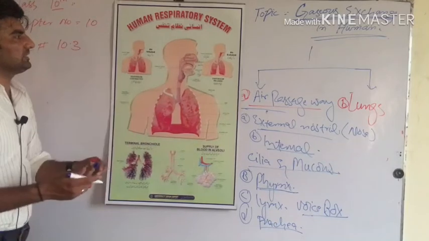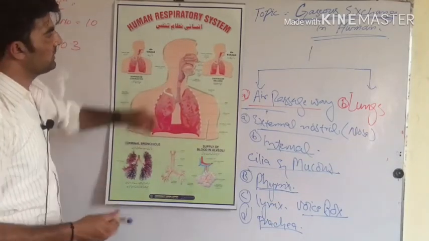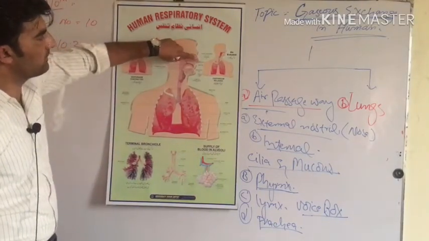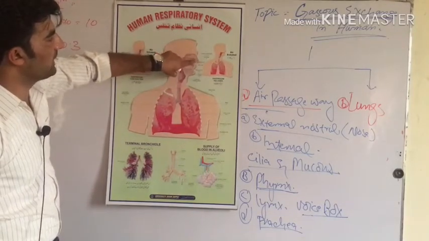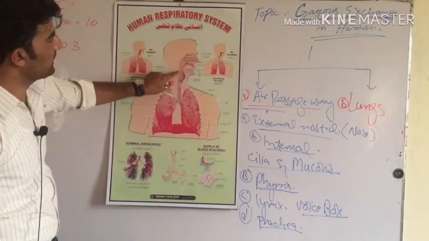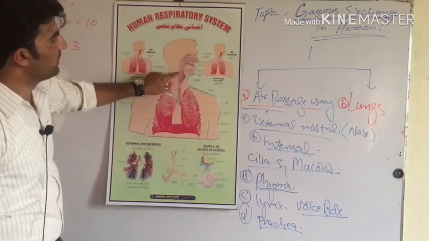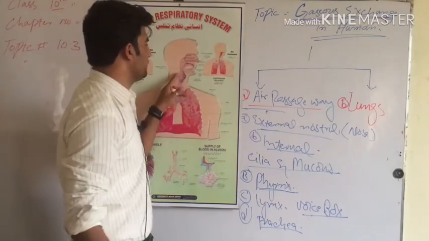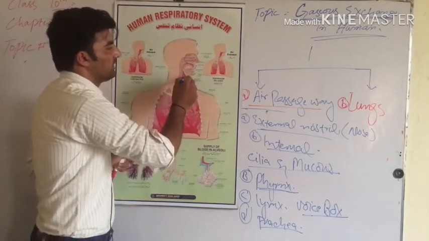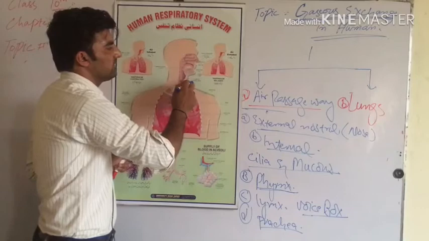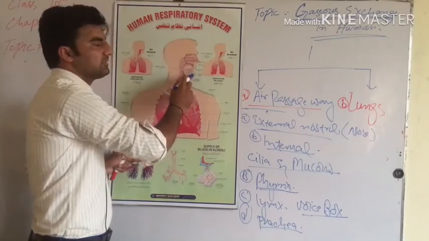As you can see in the chart, the first organ is the nasal passage, or nostril. When we inhale air from the outer environment through the nostril, the air comes into the region known as the pharynx. The pharynx consists of the esophagus and larynx. The larynx is also known as the voice box.